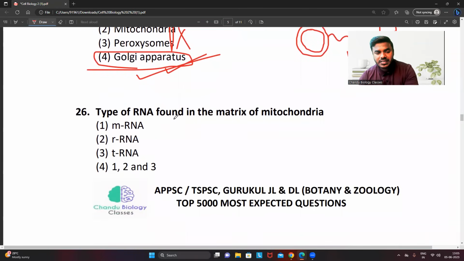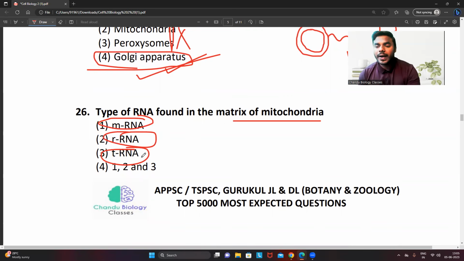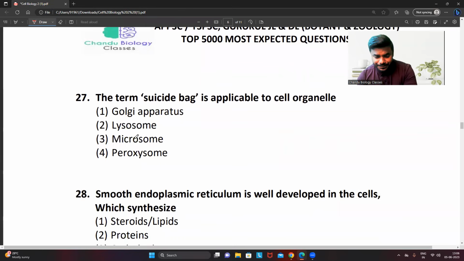Question number 26. Type of RNA found in the matrix of the mitochondria. I told all of you, friends, you can find all types of RNAs: mRNA, rRNA, tRNA. Why? Because mitochondria is involved in the synthesis of their own proteins. If they want to synthesize the protein, friends, it is compulsory. There is a requirement of all the types of RNAs. It is mandatory.